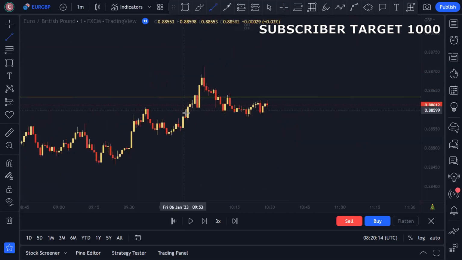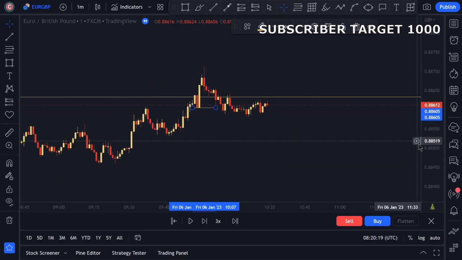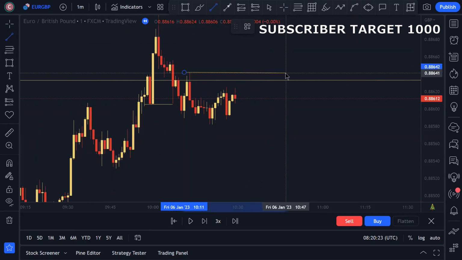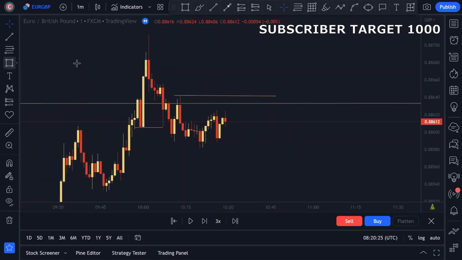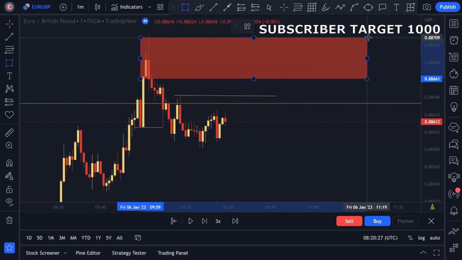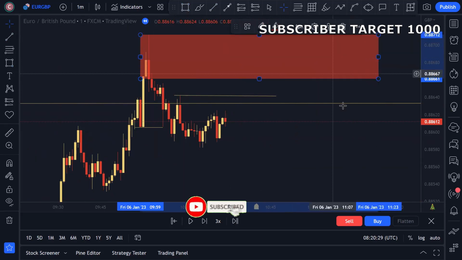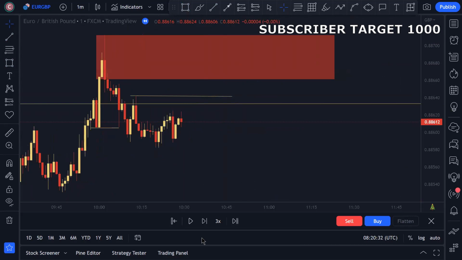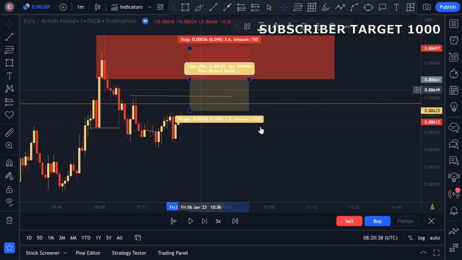So this is our recent low, and we mark this as a change of character. And after the change of character, you can see this is our inducement, and after the inducement, where is our order block? So this is our buying move before the sell. So we mark this as an order block, and we open a position over here.